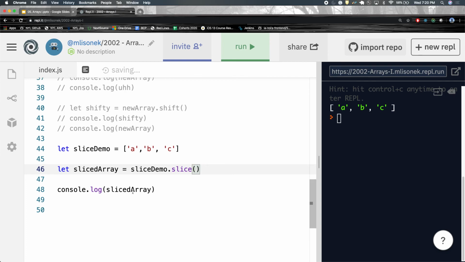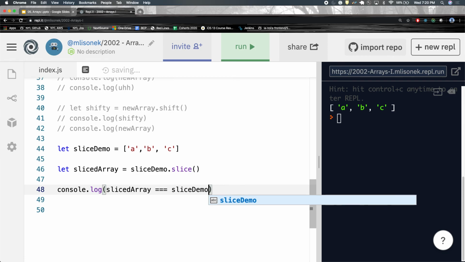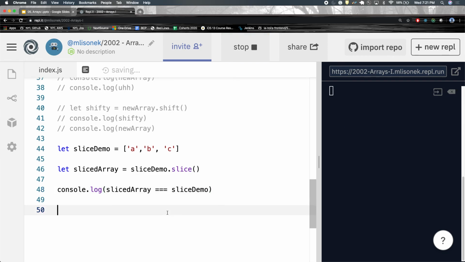So if I did sliced array triple equal to slice demo, they look the same, but they are not the same. They are different arrays, okay? Even though they have the same values, they occupy different spaces in memory. They are different arrays, different entities, okay? Even though they possess the same numbers or letters, okay?